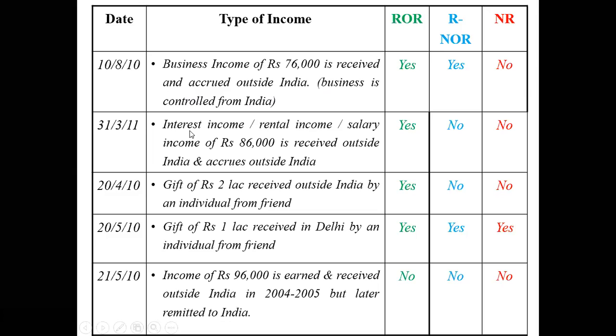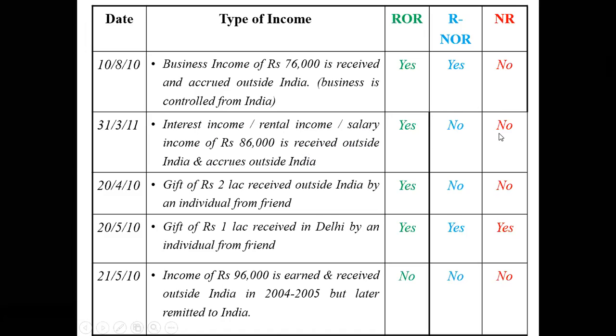Next one, interest income, or it could be rental income or salary income, whatever you can call it, of rupees 86,000 was received outside India. It accrues outside India. Okay, so it has nothing to do with business. Observe the word, there is no business here, no professional word has been used. It could be an interest income, it could be a rental income, it could be salary income. This income is received outside India and it is also earned outside India. So only the first person is liable to pay tax. The second person is not liable to be taxed.